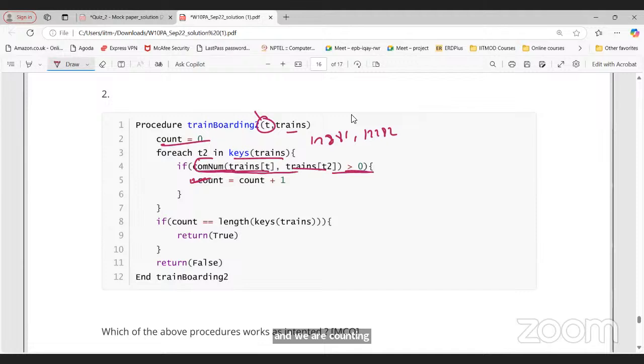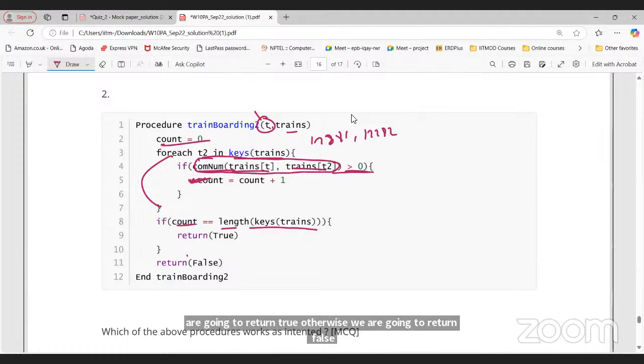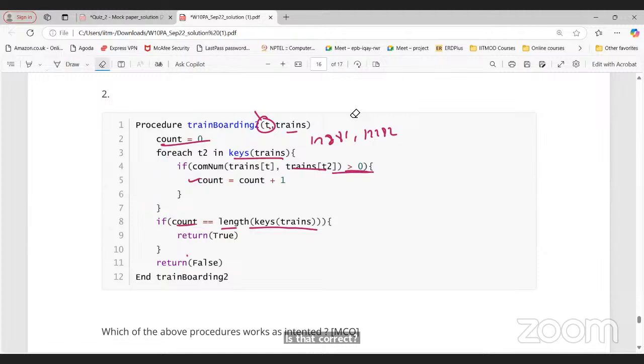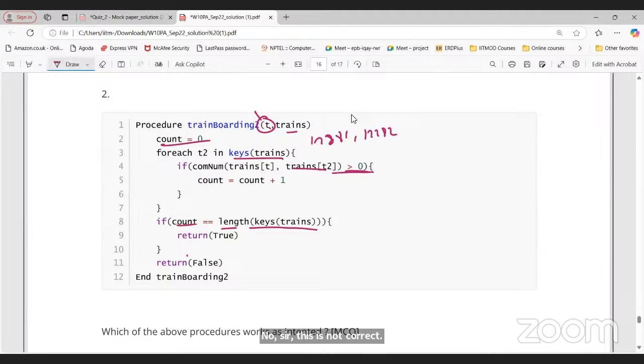So common number will indicate the number of common trains between this train and any other train. If that is greater than 0, then we are counting. We are doing this for this one. If count is equal to length of keys of train, then we are going to return true. Otherwise, we are going to return false. Is that correct? No, sir, this is not correct. If there is at least one common station, it will be one, or more than that, it can be two, three also.